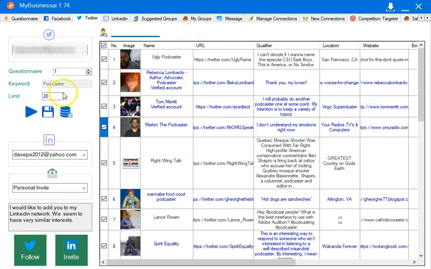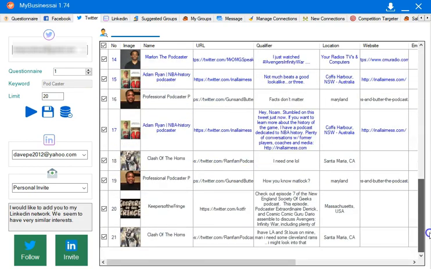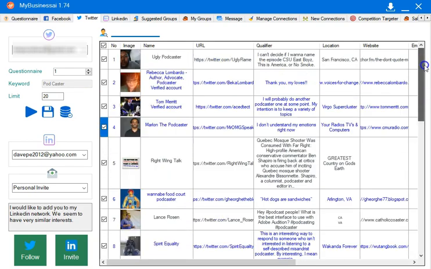You just set it, have it find the people that you want, and you'll see that these are well-developed accounts. If that person on Twitter doesn't have any followers, we're not going to bring them in, just so you know.